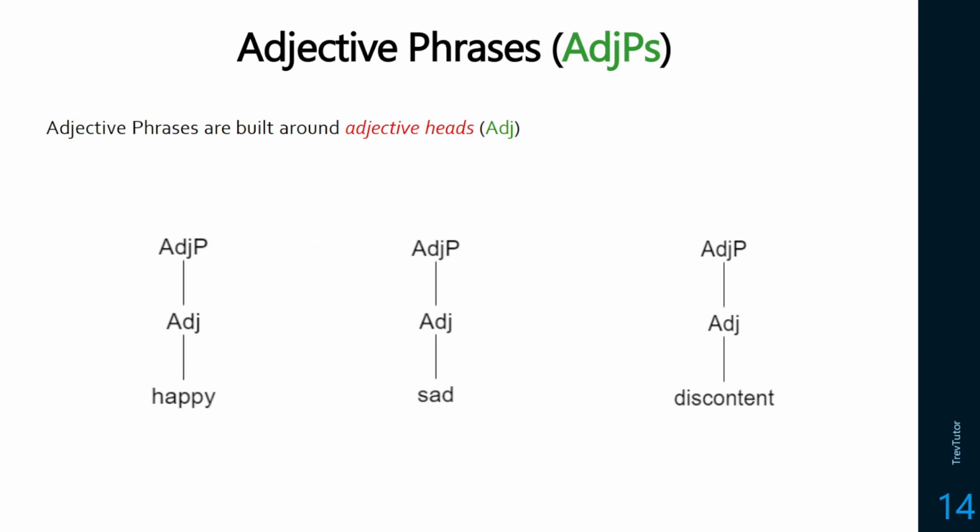So an adjective phrase is a group of words, usually just one word, that is built around an adjective head. This means whenever we have a sentence and we have a word in that sentence that's labeled as an adjective, it will build up into its own phrase. So let's say I am looking at a sentence and I see the words alone and clown. What this means is that alone is going to be an adjective and it's going to build up into its own phrase. And you might think, well, why do we need that if it's just one word?